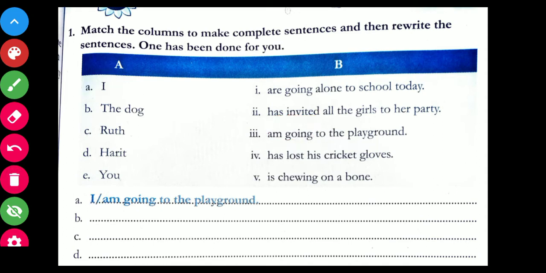Okay. Now next, the dog. So "the dog is chewing on a bone." There will be a slash after "dog" when you write it. So who is chewing on a bone? We have a verb, "is chewing." So the dog.